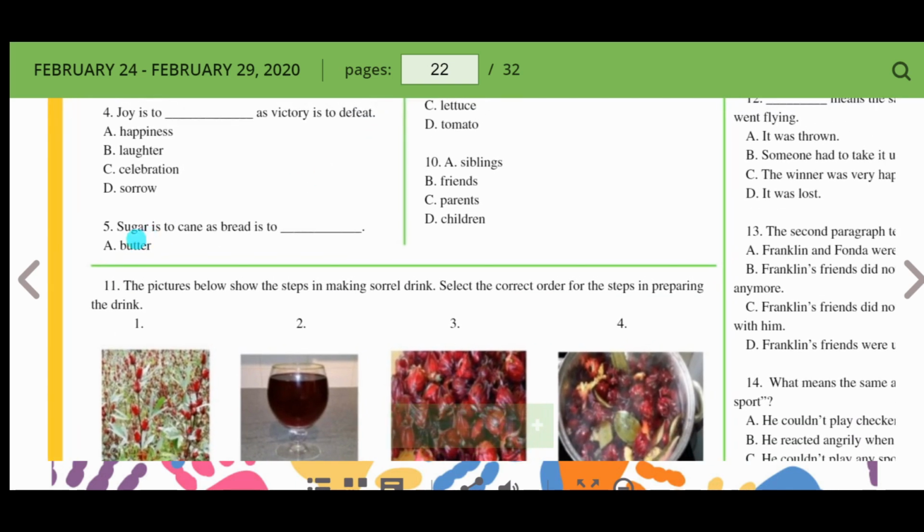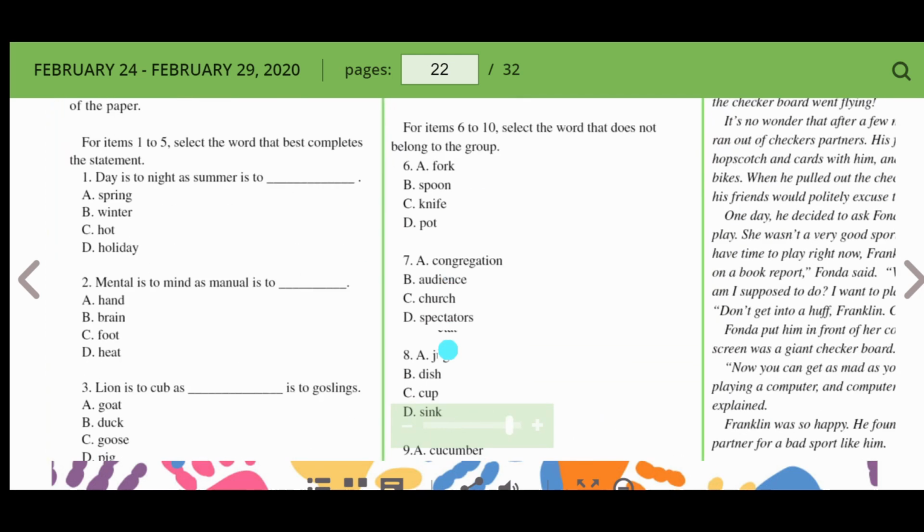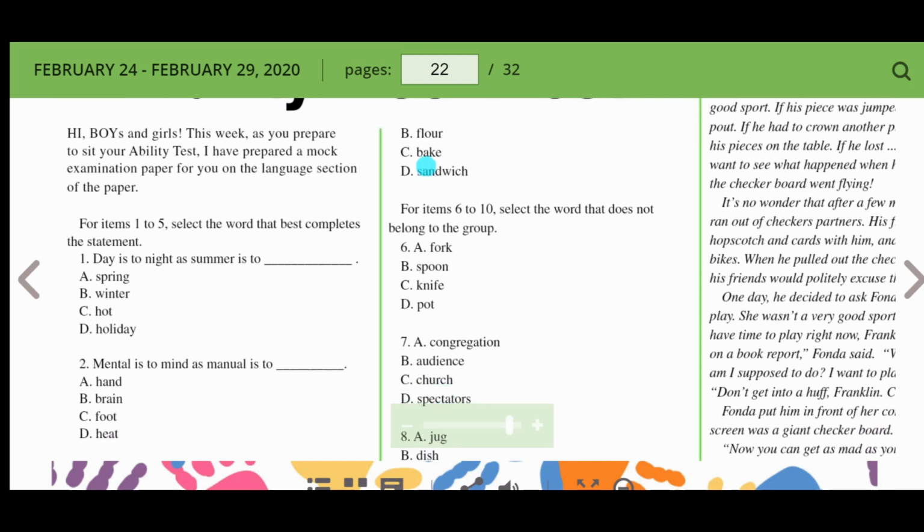Let's look at 5. Sugar is to cane. So what do they use to make sugar cane? Bread is to what they use to make bread? Butter? No. Flour, bake, or sandwich. Best option? That would be flour.